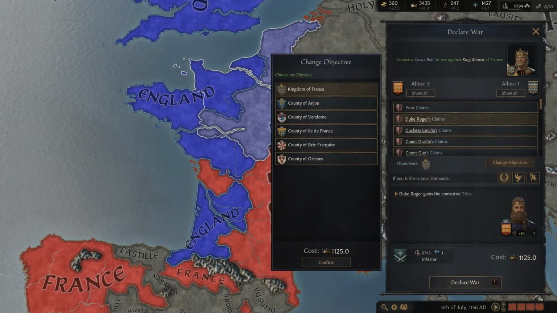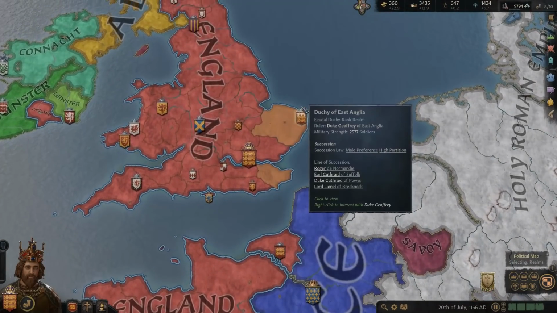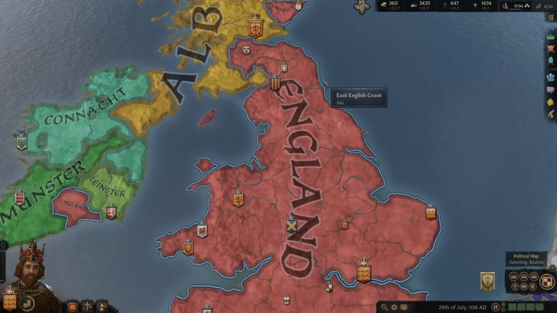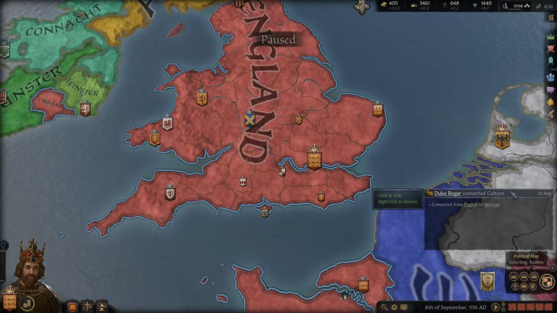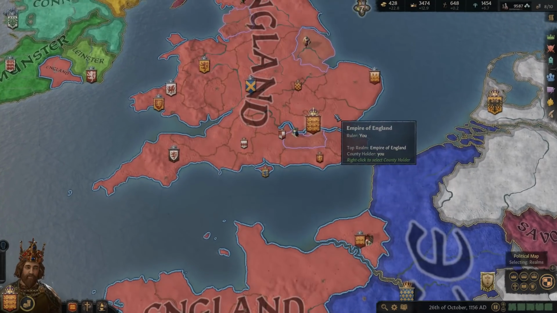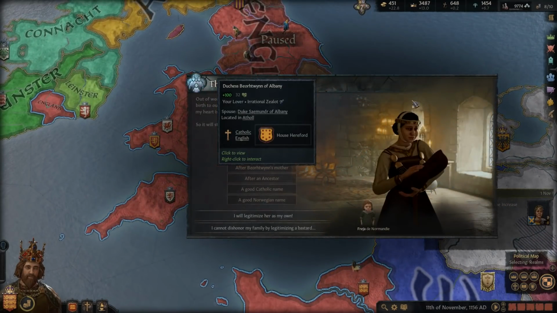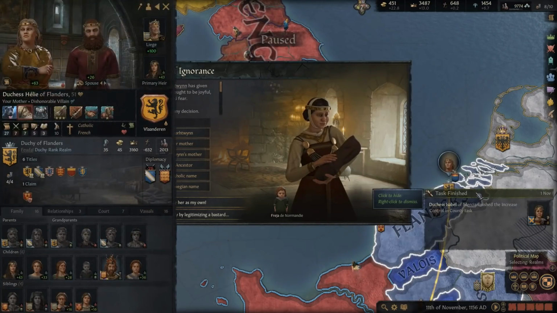That'd be very expensive, of course. Again, though, we are concentrating on the crusade, which is going to be happening in 7 months, guys. 7 months. So let's go ahead and speed this up. We should end up having both of our babies before that time as well. Duke Roger converted from English to Norman. Okay. He's no longer English. And the Duchess finished her task to increase control.